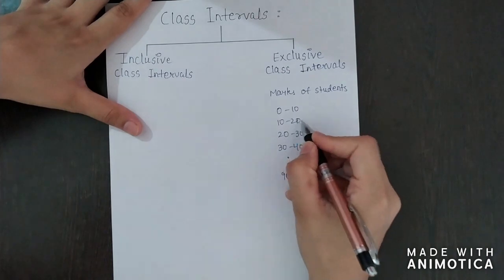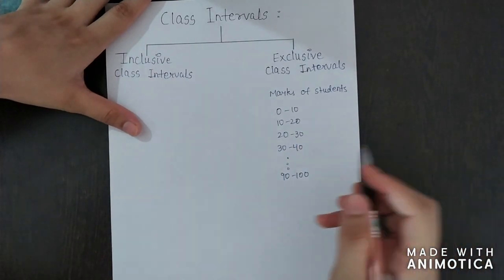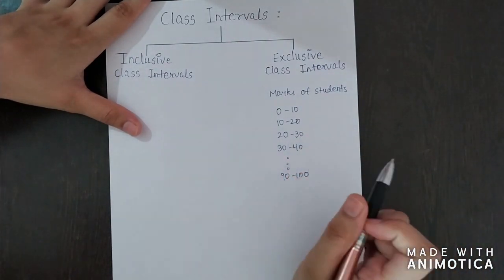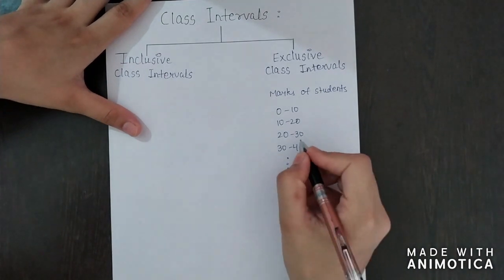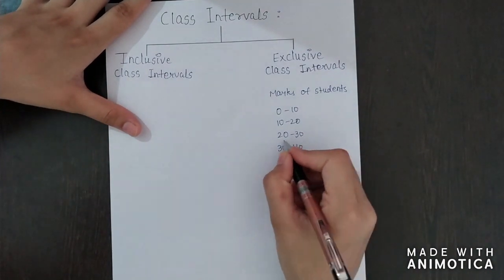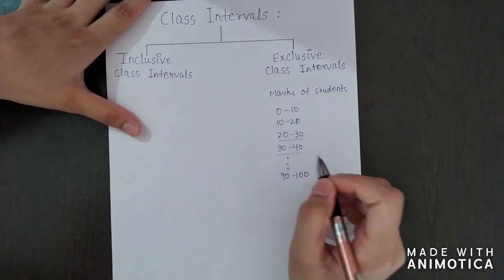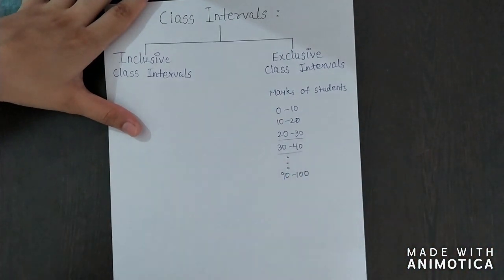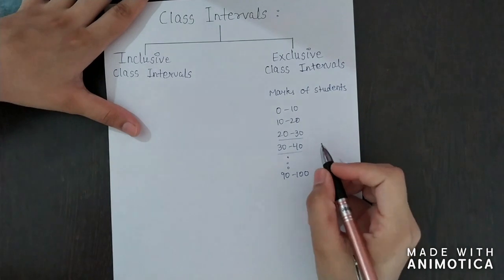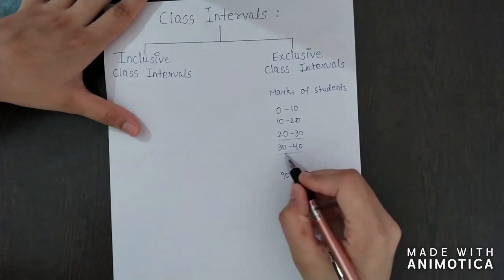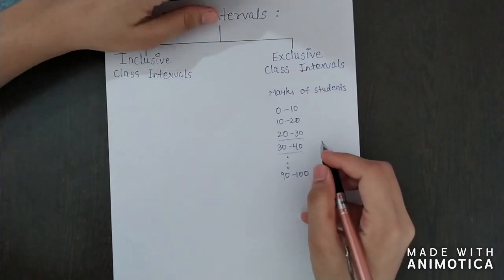Now suppose a student scored 30 marks. Whether I put 30 in this class or this class, because 30 is repeated in both the classes, both are correct. Whether you include 30 in this class or in this class, it is up to you.